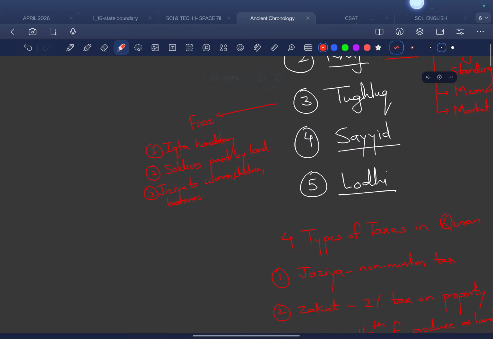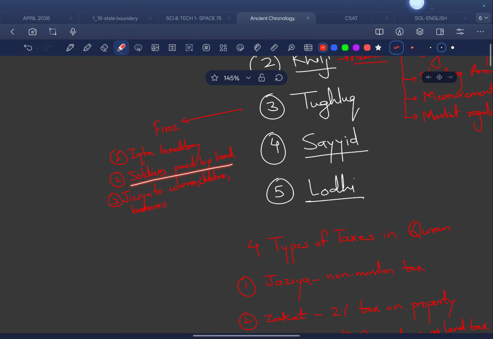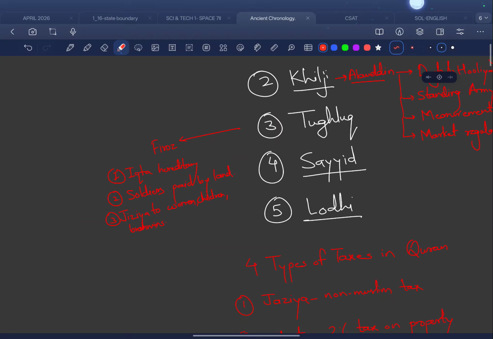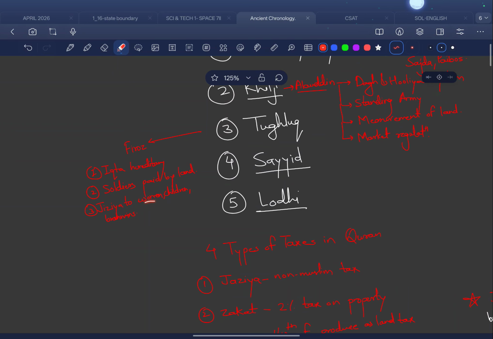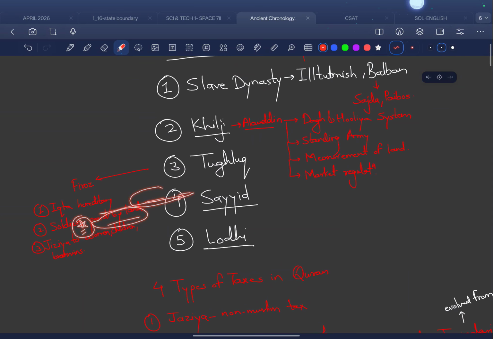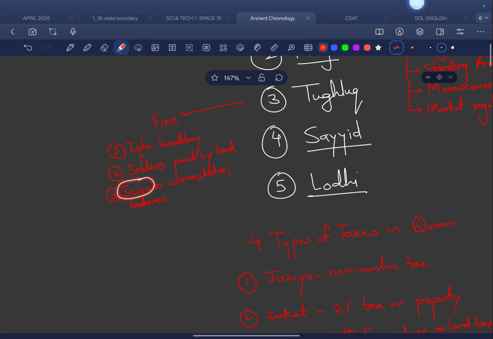This was also modified by other rulers in the future. We will also see that. Then we have jizya too. The jizya tax was imposed by Iltutmish, and then this jizya tax was also extended to women, children and Brahmins. Earlier this was not the case. Women, children and Brahmins were excluded, but Firoz Shah Tughlaq also included these categories of people in jizya. What is jizya? Jizya is a tax imposed on non-Muslim people.